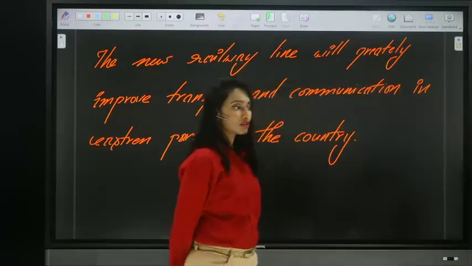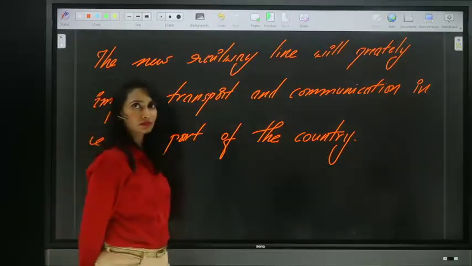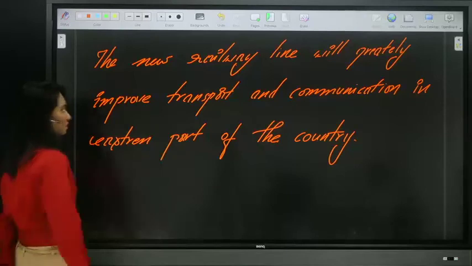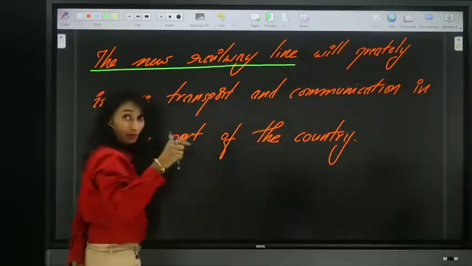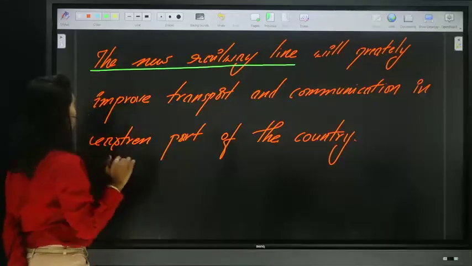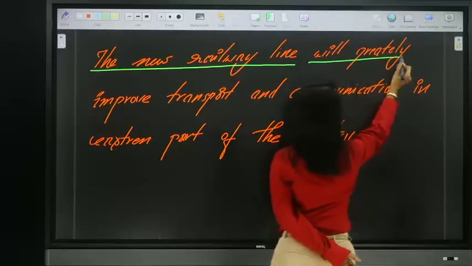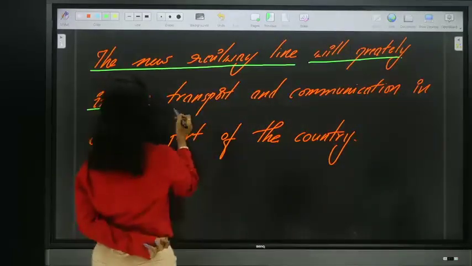No, Srinivas Rao, it is not the correct one. Quick. So the new railway line, we are talking about a particular one. So the is correct. The new railway line will greatly improve. It is in future, fine. What?